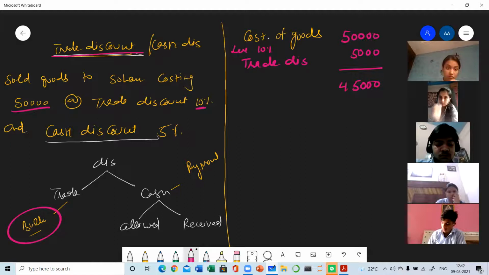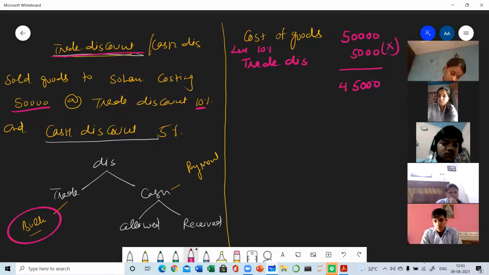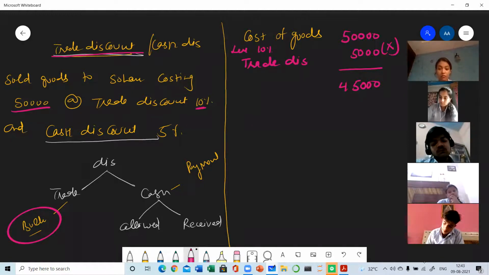And one more thing here: trade discount is just subtracted, it is never recorded in the books of account. Cash discount is recorded in the books of account, but trade discount is never recorded. So it is just subtracted from the list price of the goods. Clear? So trade discount 5,000 is subtracted, and now we have 45,000.